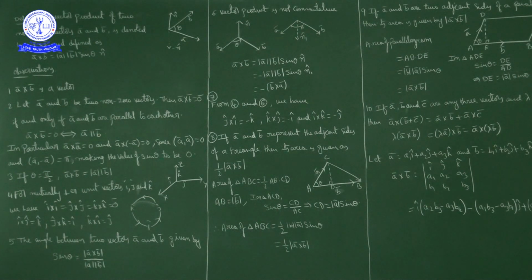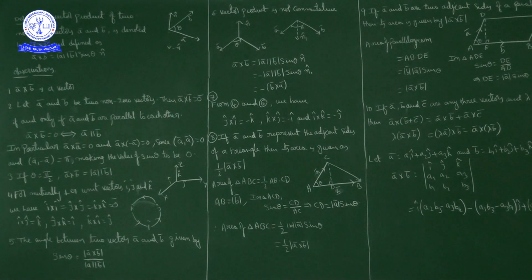Now suppose this board is the plane you are considering. This horizontal is a cap and this vertical is b cap. If you consider a bar cross b bar, the unit vector n cap comes out of the board, perpendicular to it. Minus n cap is on the other side of the board, the other side of the wall, a unit vector perpendicular to both a bar and b bar.